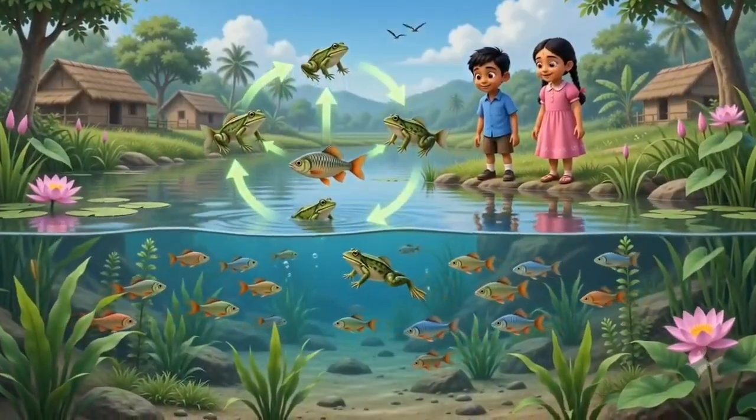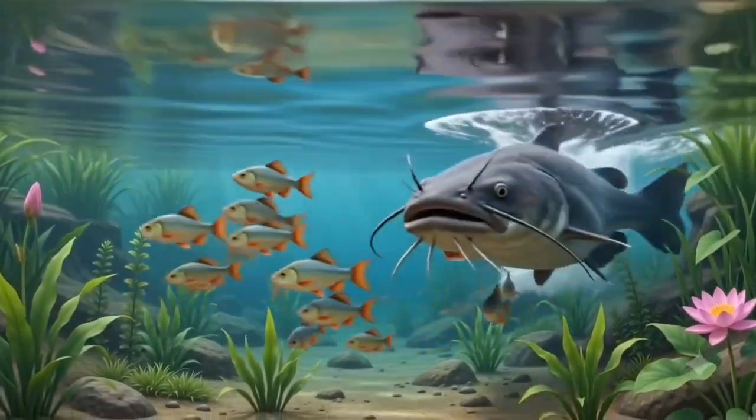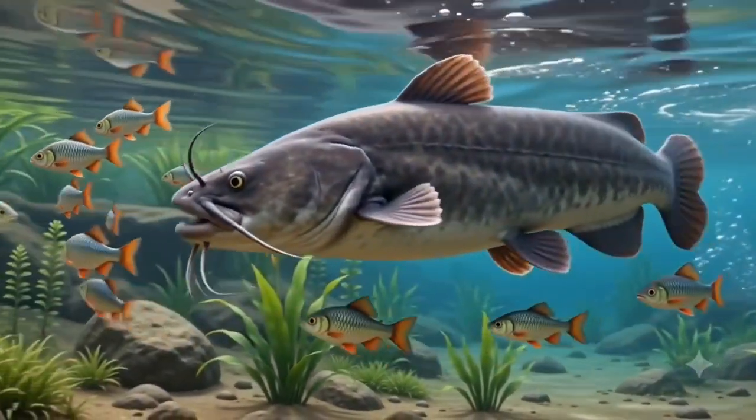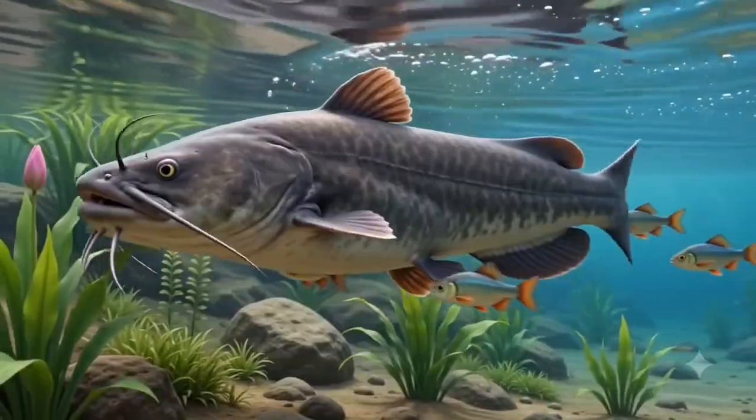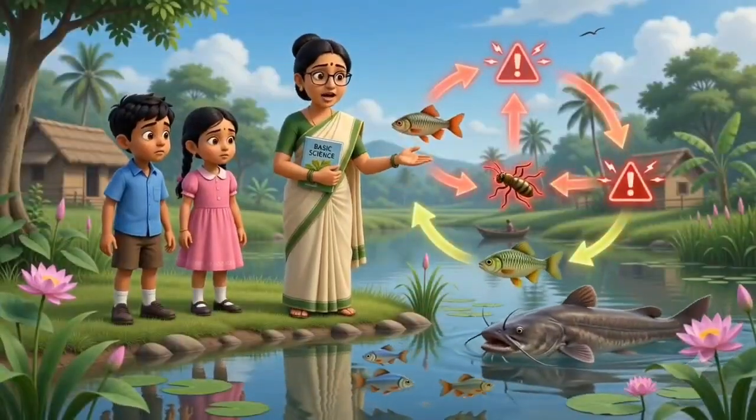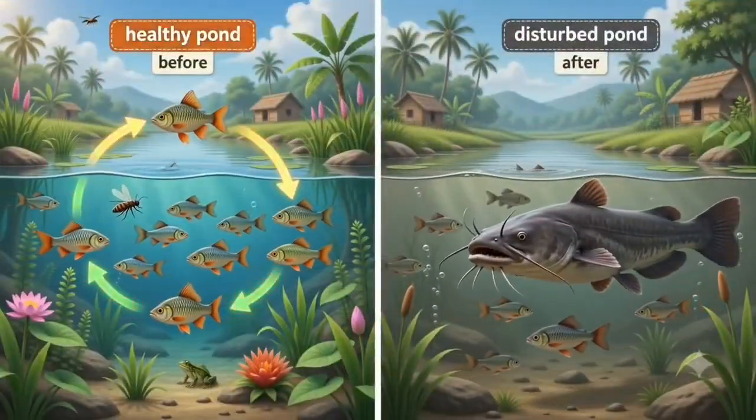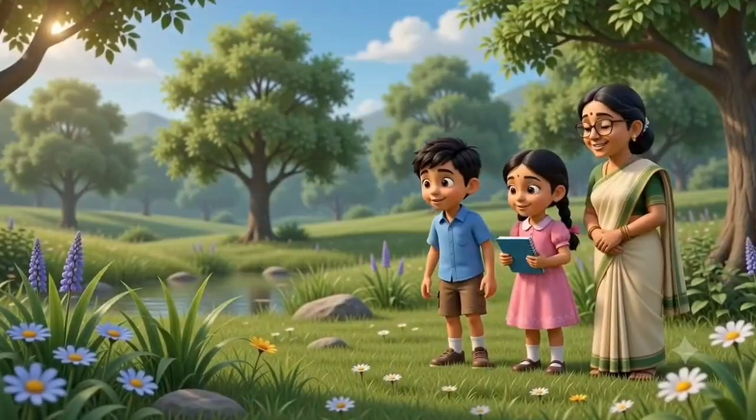The African catfish is an invasive fish. It grows and multiplies very quickly. It feeds on native fishes in the pond. Since there are few natural enemies to control it, the balance of the pond is disturbed.